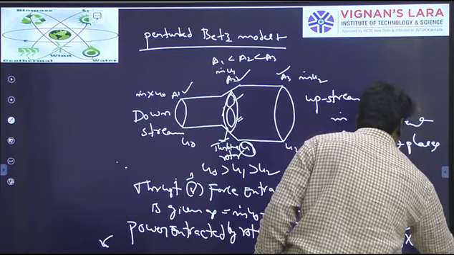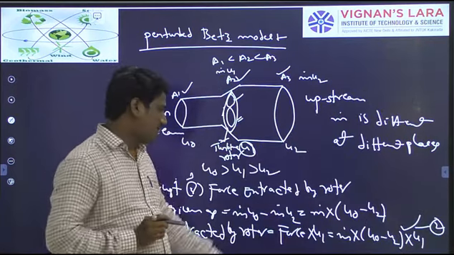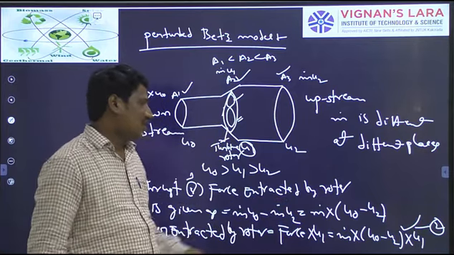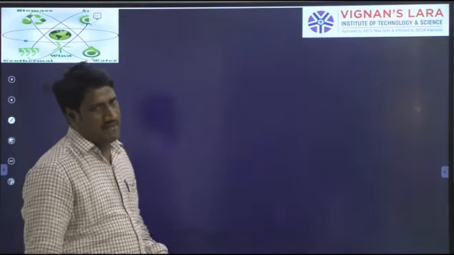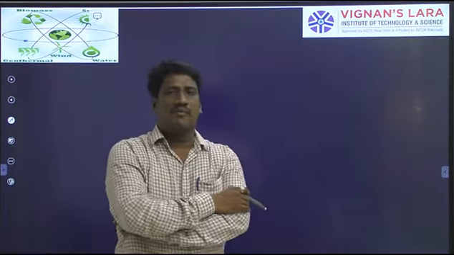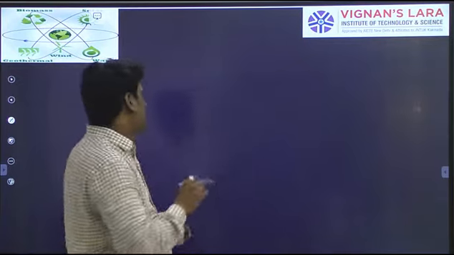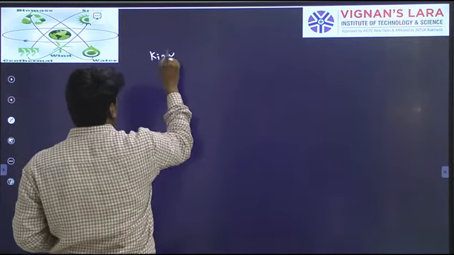This I am calling equation 2. The first equation is half rho A u0 cubed, and the second equation is m dot into (u0 minus u2) into u1. That is the second equation. And what we are saying is the power available in the wind as kinetic energy, so the equation will be the kinetic energy associated with the wind.